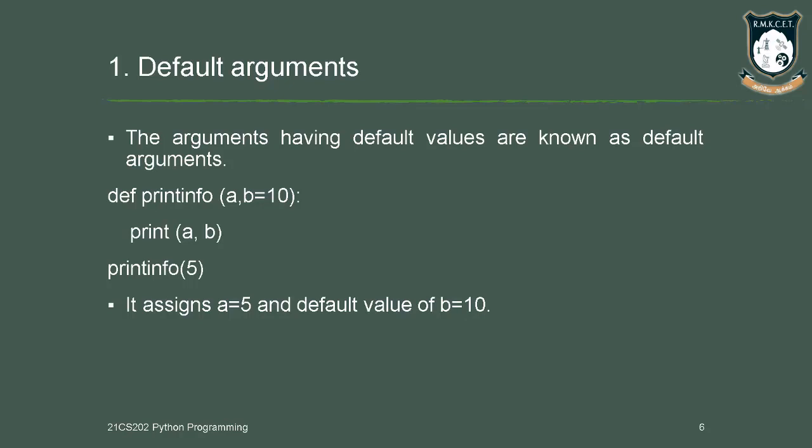Here we have an example: a will take the value 5, and for b we are permanently assigning the value 10. This type of argument is a default argument.